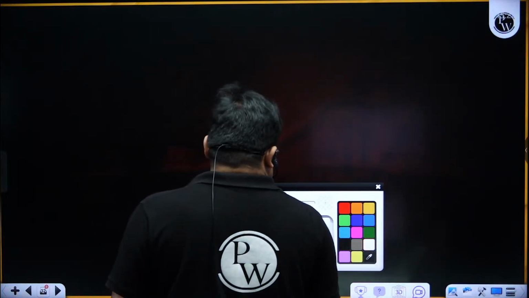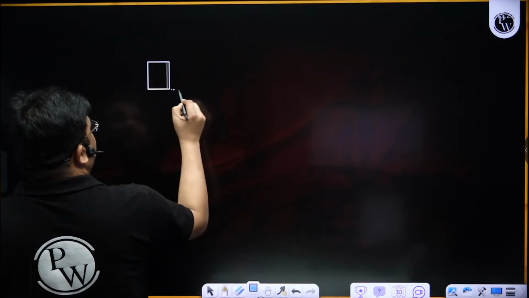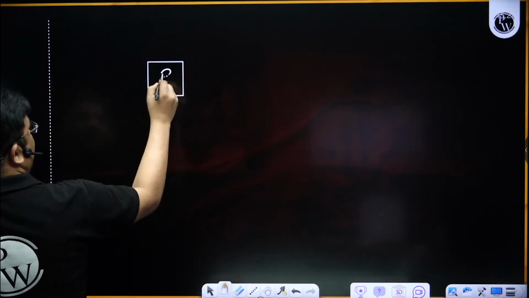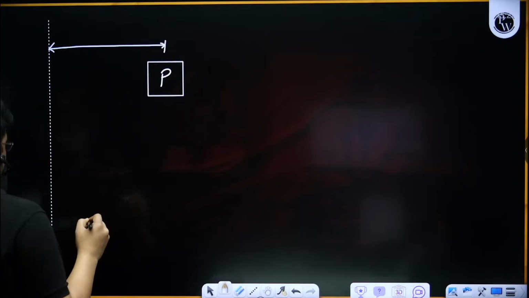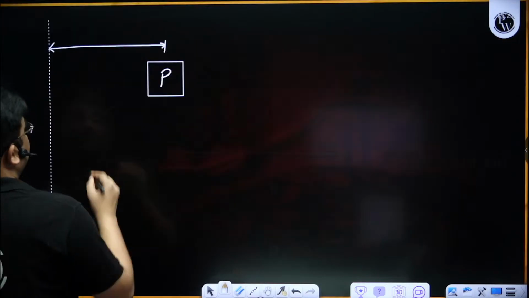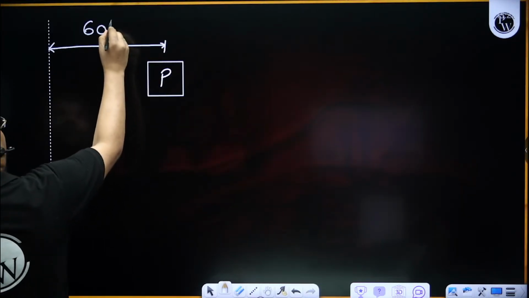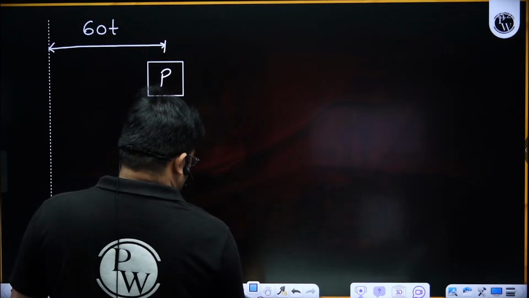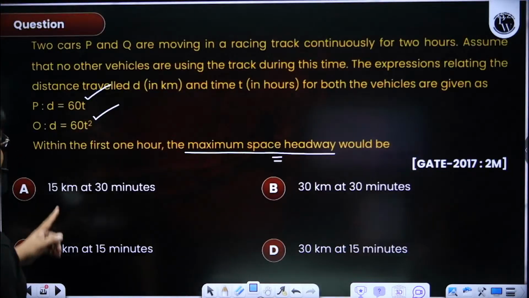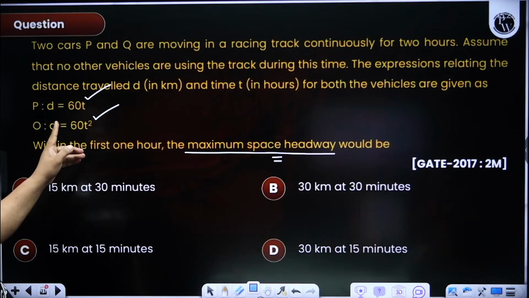Now you see, P is traveling a distance from the beginning line. So the distance traveled by P is how much? It is given as 60 into T. Then Q is traveling a distance, and it is 60 into T square.